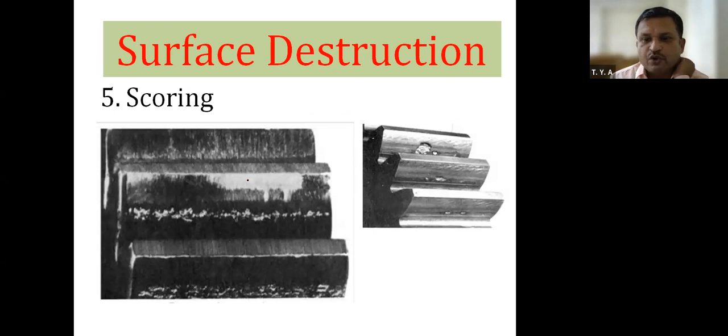Now next is scoring. Scoring means what? Now I will draw again two gear teeth in contact with each other.